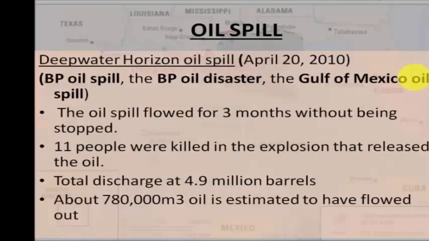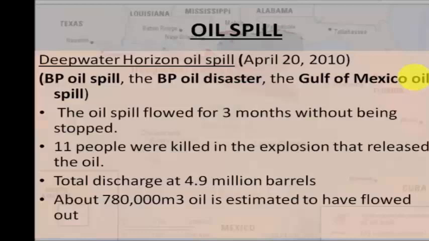It is also referred to as the BP oil spill or the BP oil disaster or the Gulf of Mexico oil spill. The oil spill began on April 20th, 2010 in the Gulf of Mexico. It flowed for about 3 months without being stopped until it was capped on July 15. There were 11 people who were found missing. It is considered the largest accidental marine oil spill in the history of the petroleum industry. They estimated a total discharge of about 4.9 million barrels.